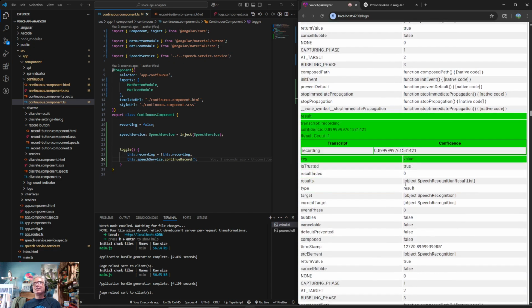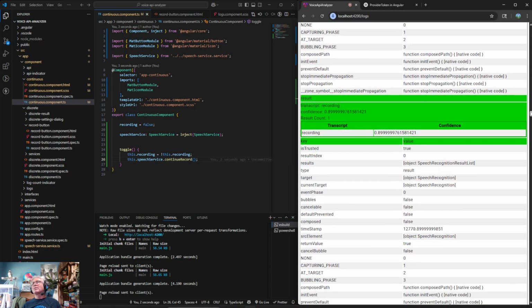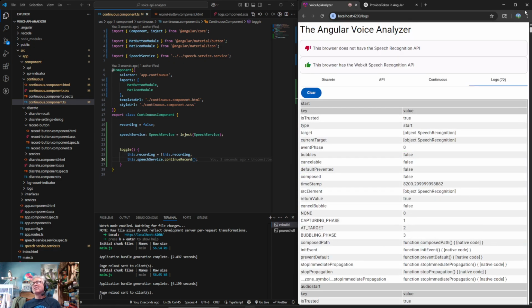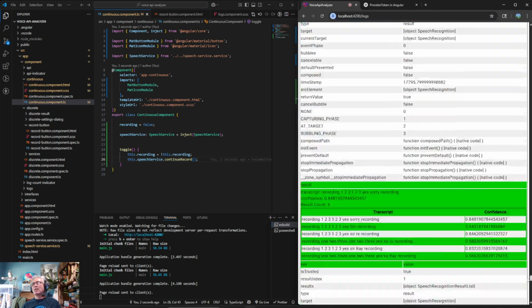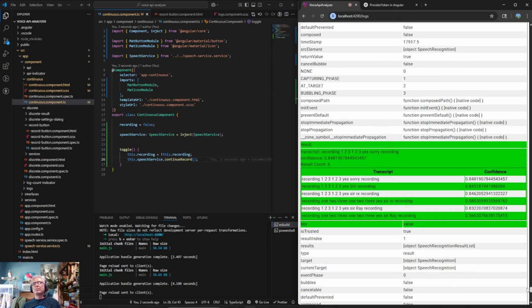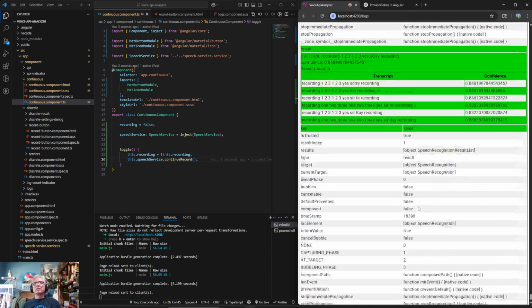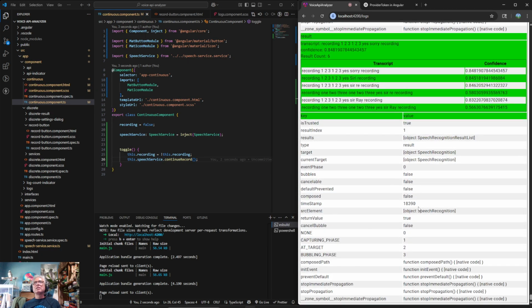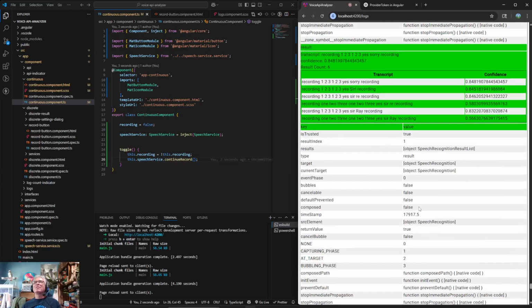89. So let's scroll all the way to the bottom. Well, let's see, so we're up to 72 log items. And this is interesting because now it's giving different results. Recording 1 2 3, yes sir, Ray recording. Oh, I said yes sir, Ray, but it thinks Ray. So this is neat. And it's still recording.